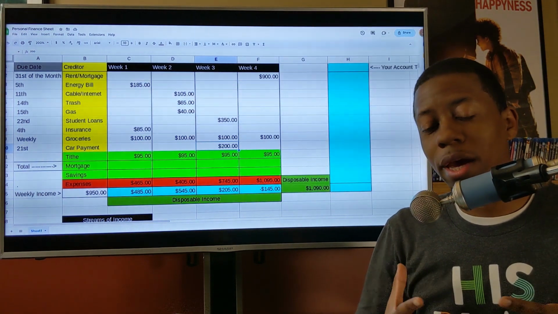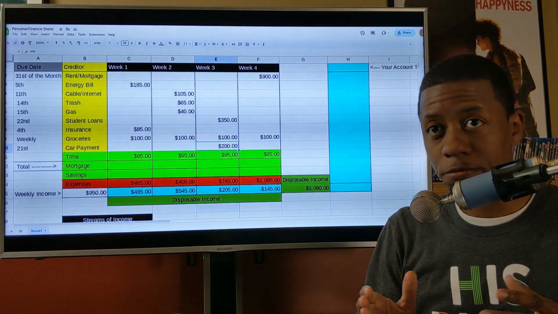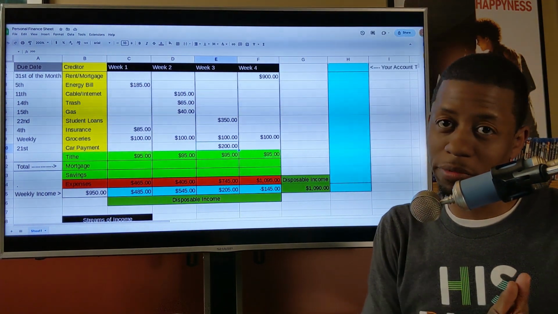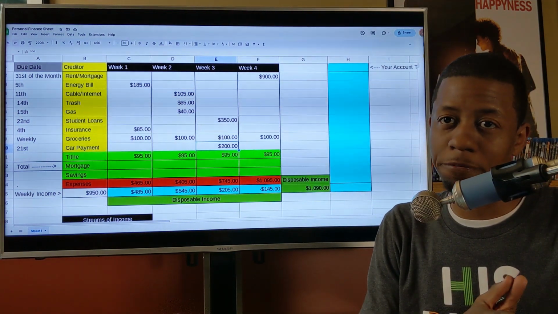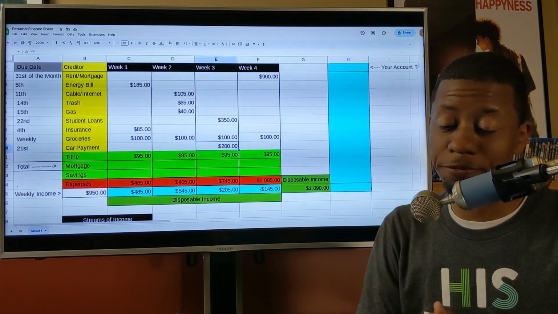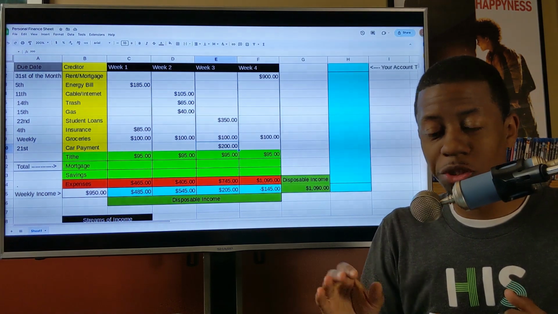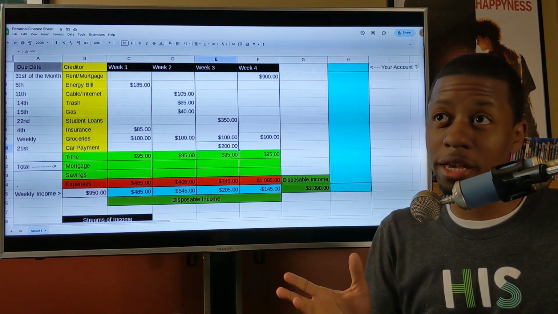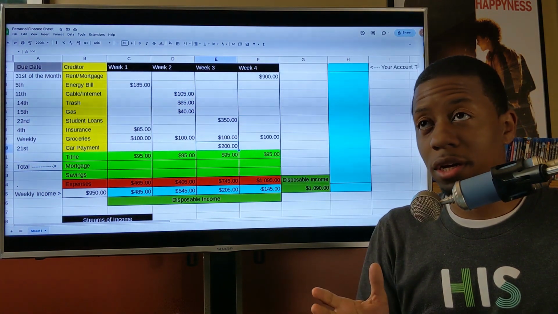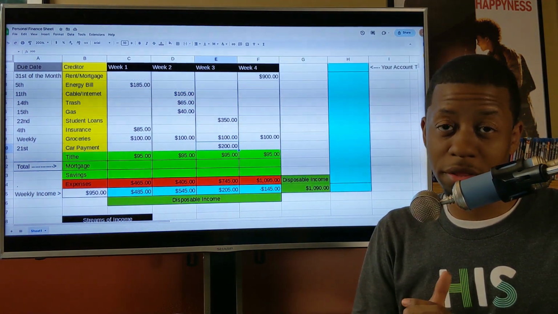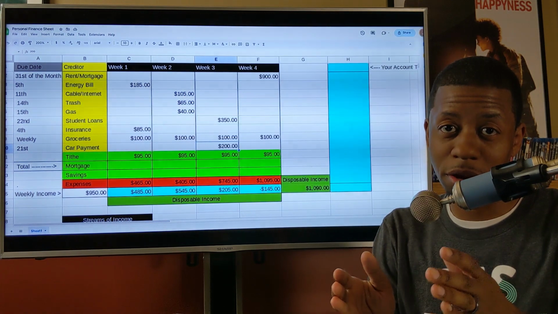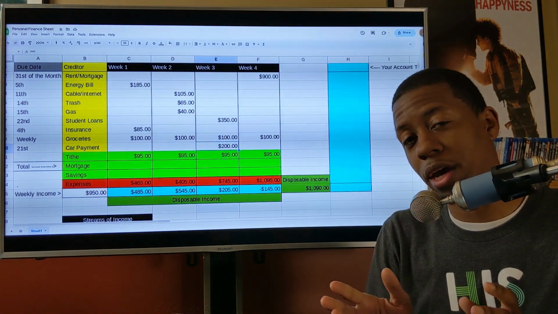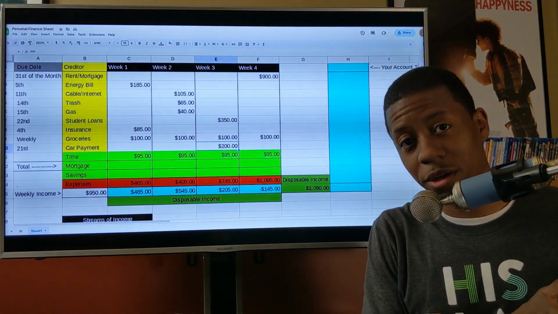The way that you pay these bills is I pay mine every Friday. So every Friday, whenever I get all of my checks deposited into my account, I look to see which week is coming up. So let's say if I get paid on December 30th, then I know that I'm going to be paying the first week payments coming up.